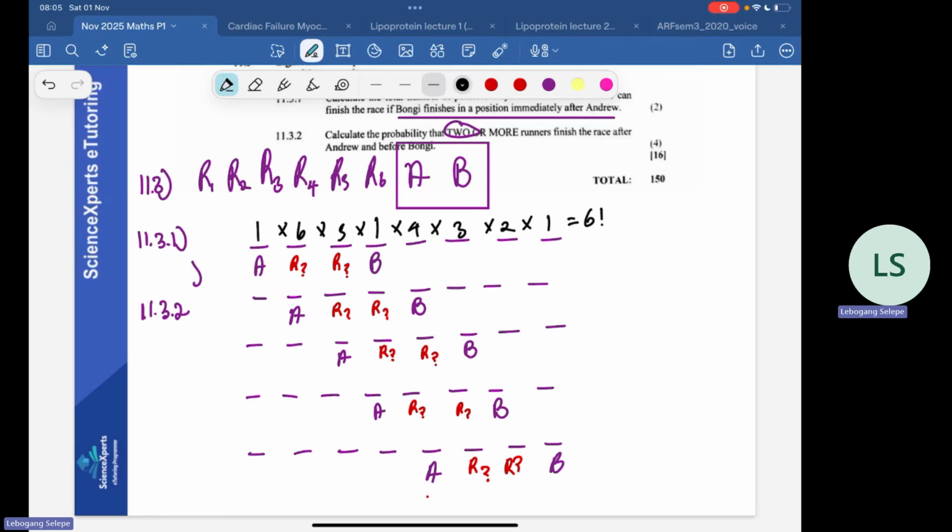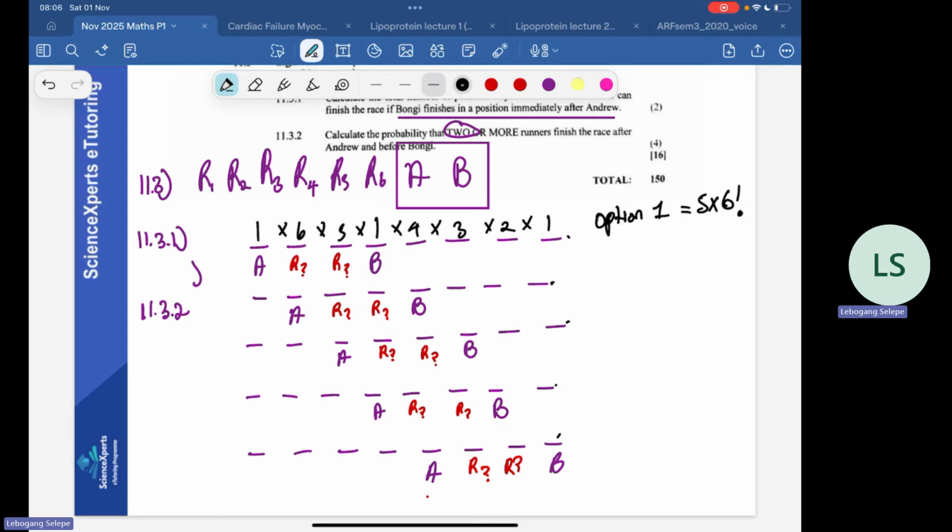So how many 6 factorials? Basically, this is for option 1, right? When there are two runners between, right? So this would be 1, 2, 3, 4, 5, 5 times 6 factorial. This is not odd, right? Because this is a case whereby there are only two runners between them.